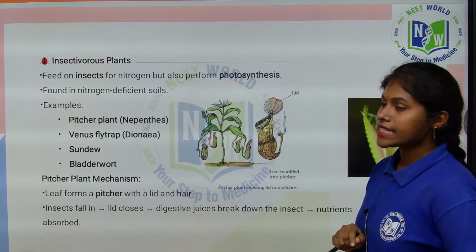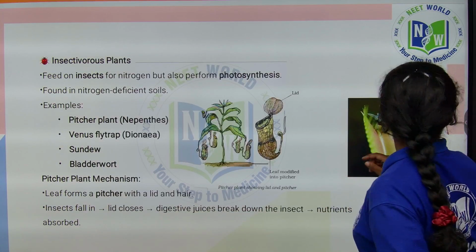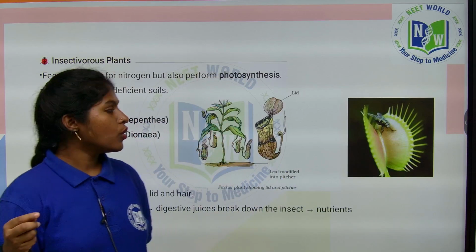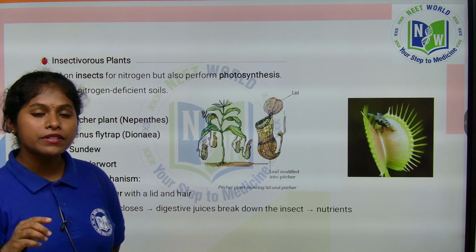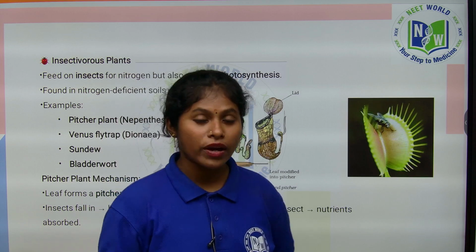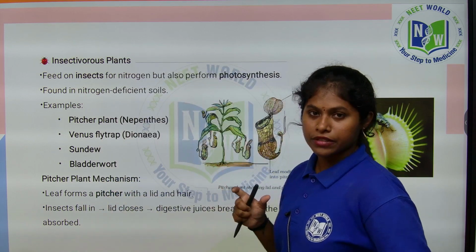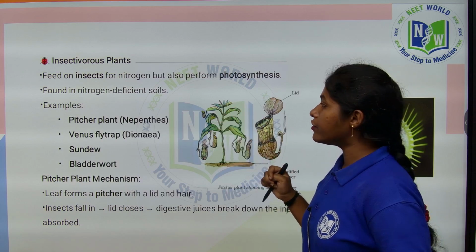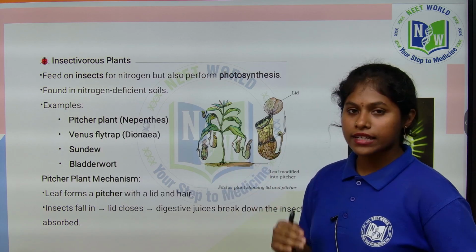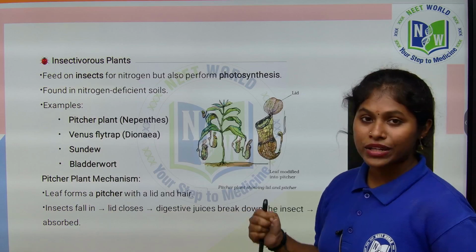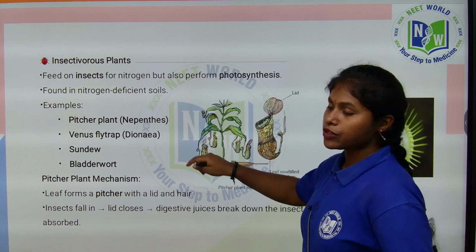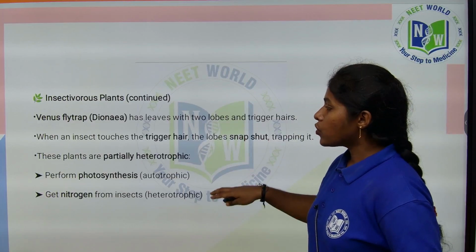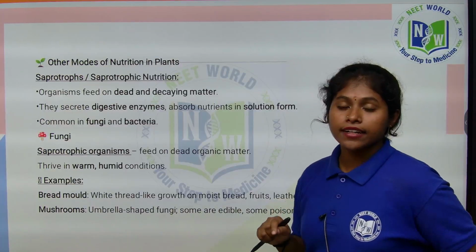Coming to insectivorous plants, these plants can prepare their own food because they have leaves. But for what purpose do they depend on insects? For nitrogen. As we discussed in the previous class, they are mostly found in nitrogen-deficient soils. Good examples are pitcher plant, Venus flytrap, sundew and bladderwort. We elaborately discussed these in the previous class.